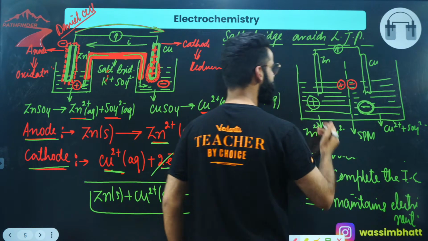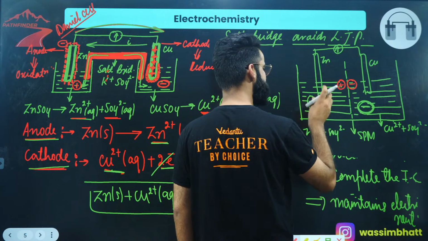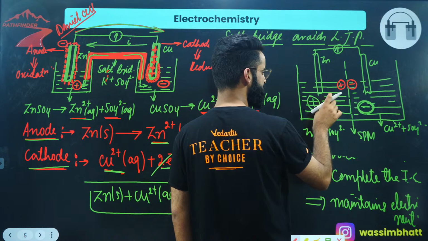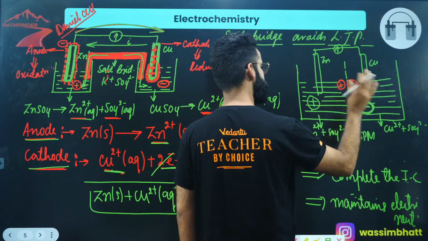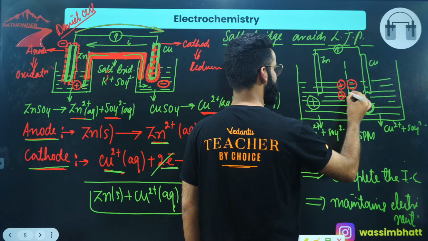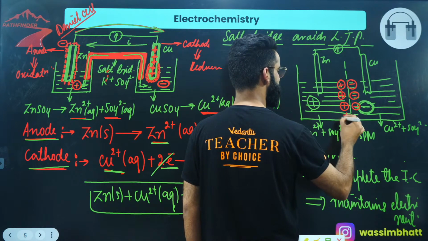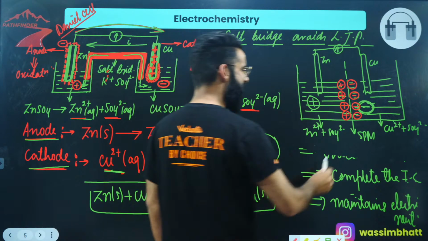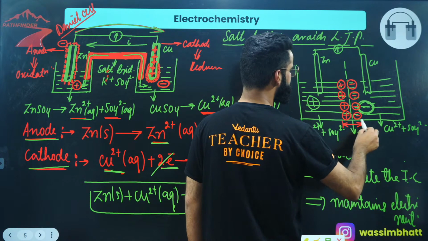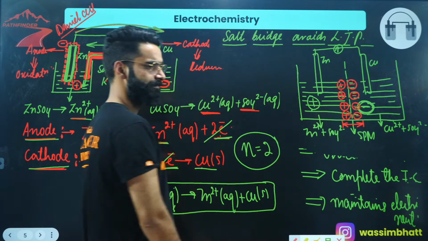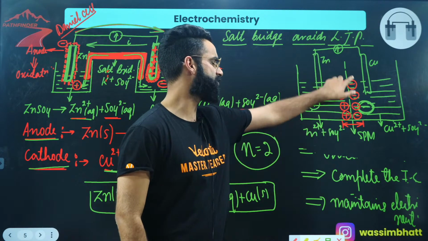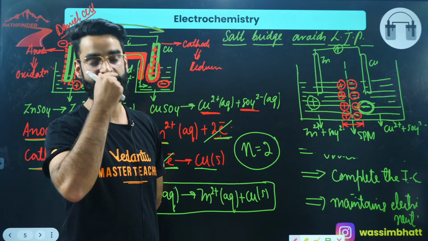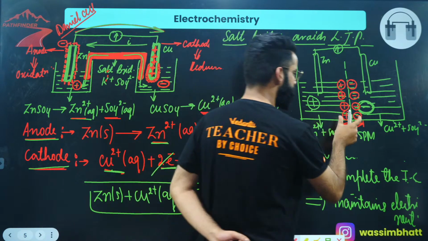Similarly, due to the oxidation of one more zinc atom, one more Zn2+ will enter into the solution. So one more positive charge will enter into the solution. Similarly, due to the reduction of Cu2+, again negative charge will be left in the solution, and that positive and negative will keep on attracting, and they will be getting accumulated at this junction. So if you look at this junction, can I say a new potential difference got created at this junction? This potential difference which got created at this junction, we call it the liquid junction potential.